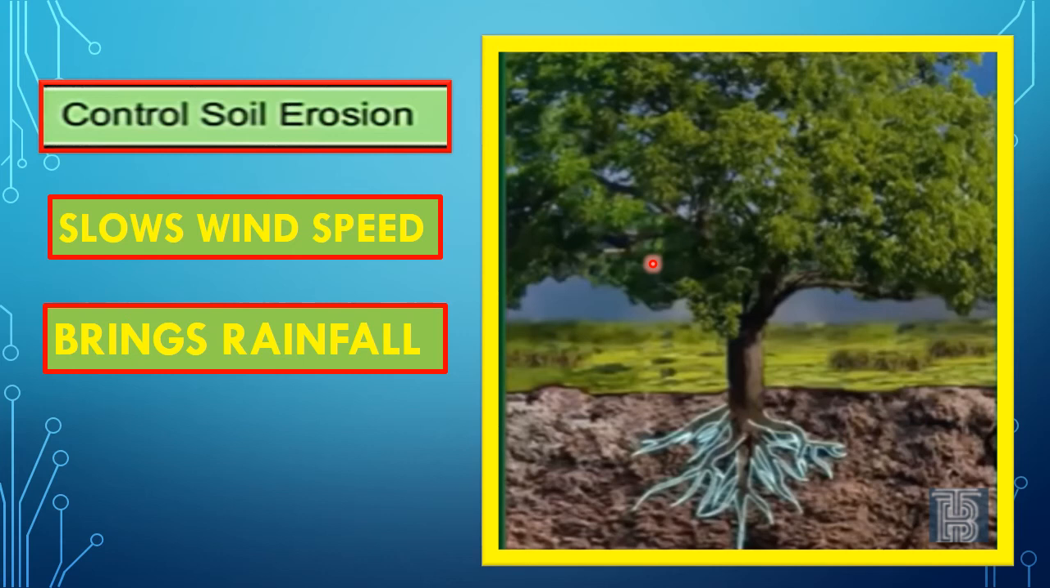Forest controls soil erosion. The roots of the trees in the forest bind the soil together and prevent it from getting washed off. And the tree cover in the forest slows down the wind speed and thus controls the wind force. Now these trees also draw moisture from the soil through their roots and spread it in the air through their leaves, and this additional moisture triggers more precipitation or more rainfall.